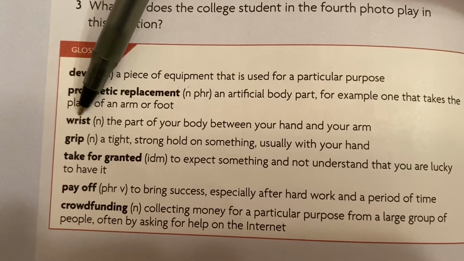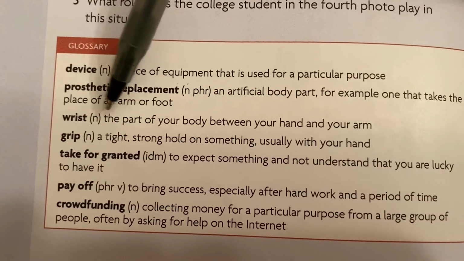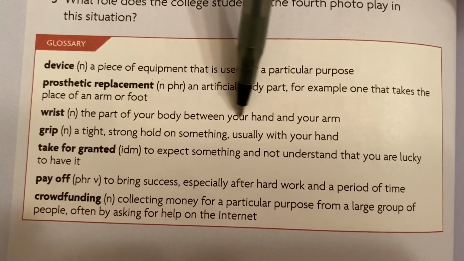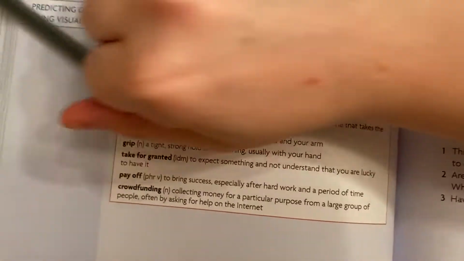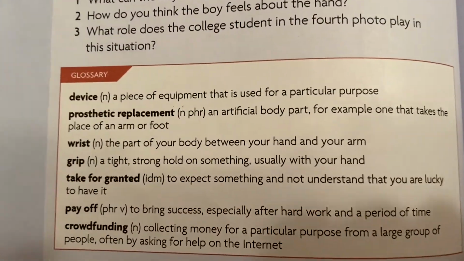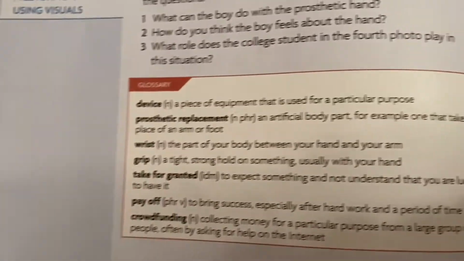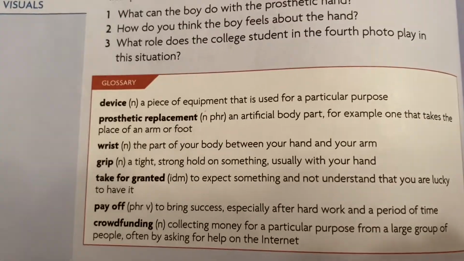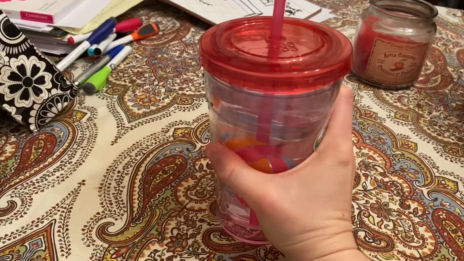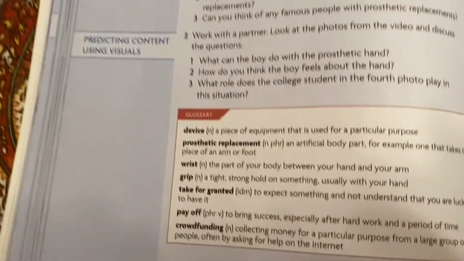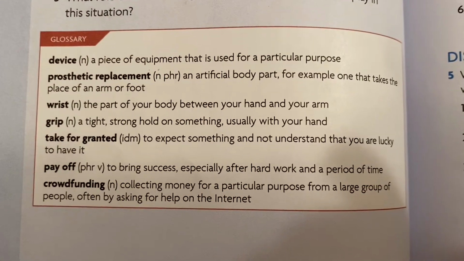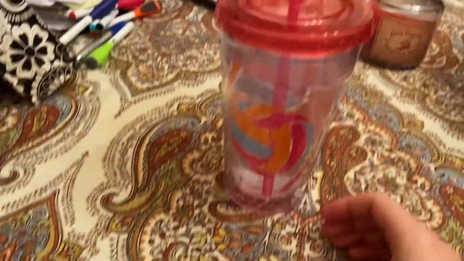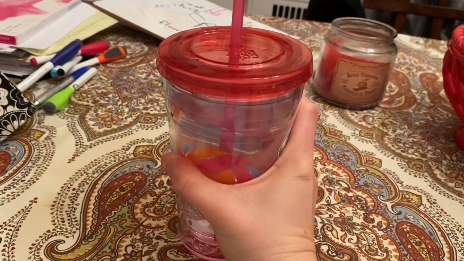Wrist, wrist, silent W, the part of your body between your hand and your arm. My wrist is right here. Grip, grip. A tight, strong hold on something, usually with your hand. So for my cup, I grip my cup. It's used as a noun here, so you could say, I have a tight grip.